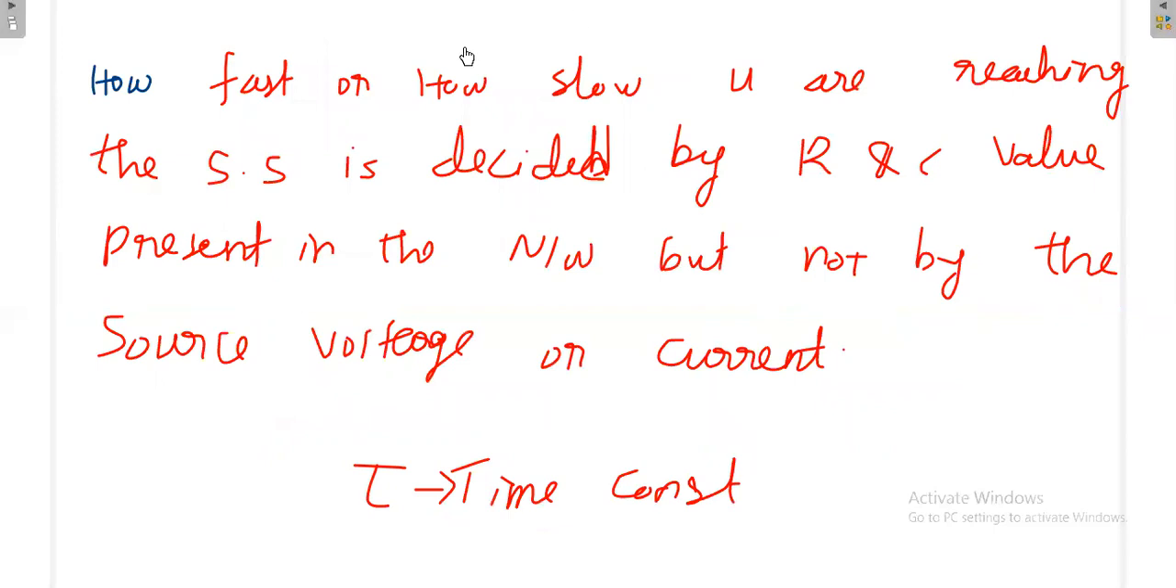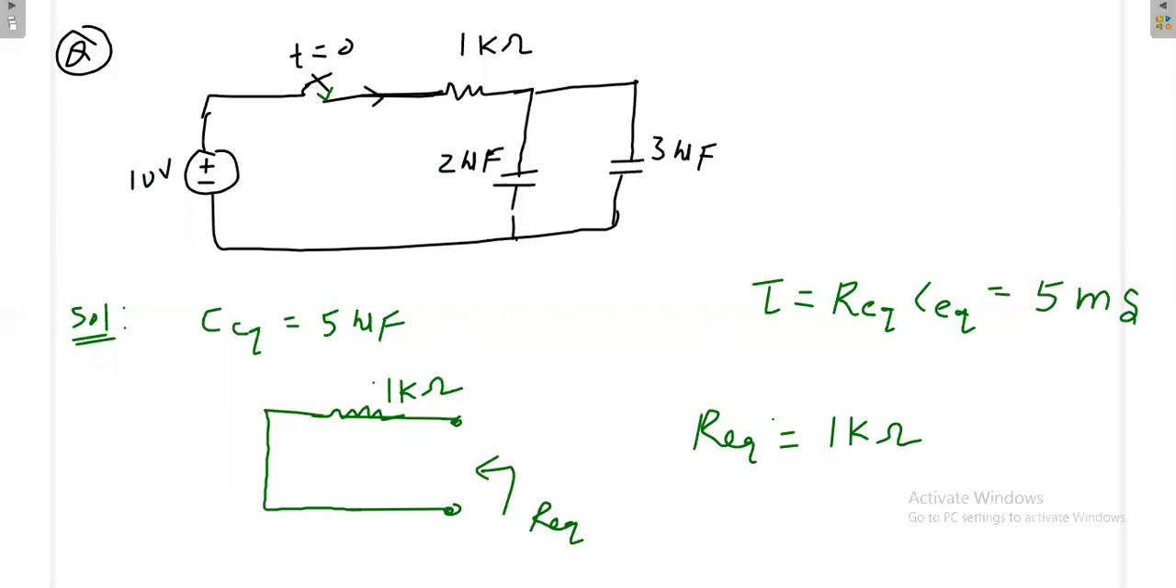Again, what is this time constant telling? This time constant is 5 millisecond. Again, this time constant depends on R and C. It may be 5 millisecond or 5 microsecond or 5 second. It all depends on the values of the resistance and capacitance present in the circuit. This time constant is independent of the voltage source. So irrespective of the voltage, the time constant depends on the circuit parameters.